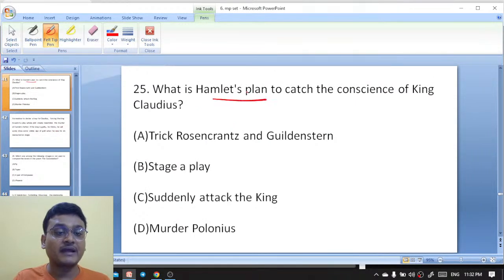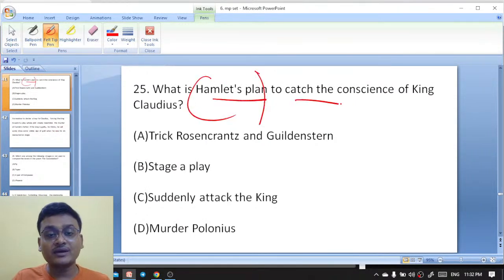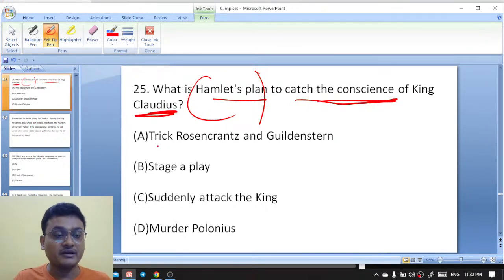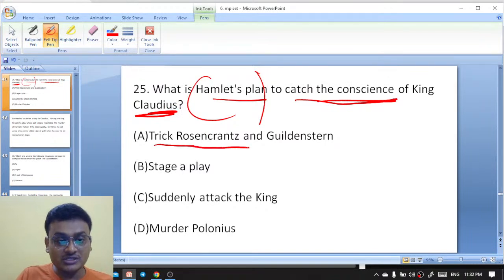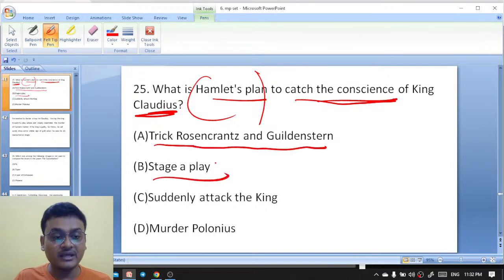What is Hamlet's plan? To catch the conscience of King Claudius in Hamlet. The options were to trick Rosencrantz and Guildenstern, stage a play, suddenly attack the king, or murder Polonius. Here the plan was actually to stage a play, and here is the explanation.